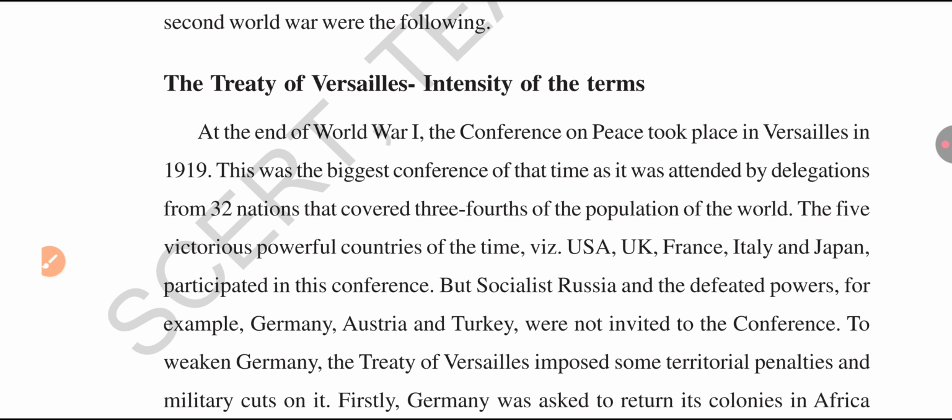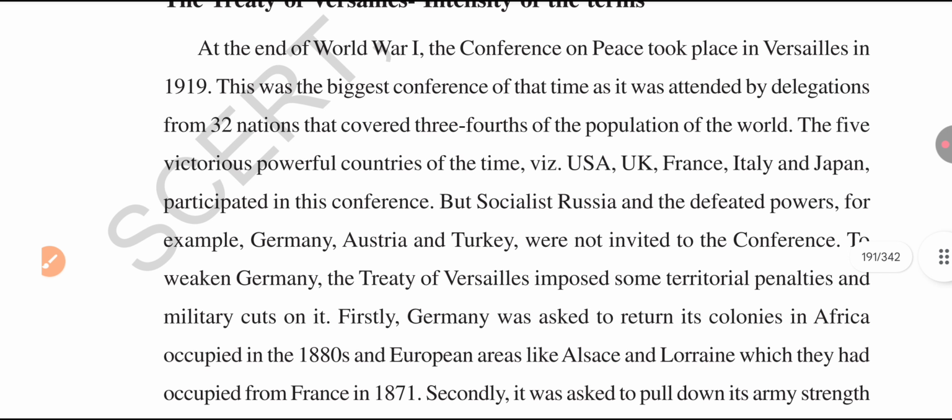In this meeting, the victorious countries imposed many terms and conditions on Germany in order to weaken it. The Versailles Treaty imposed territorial penalties and military cuts on Germany.